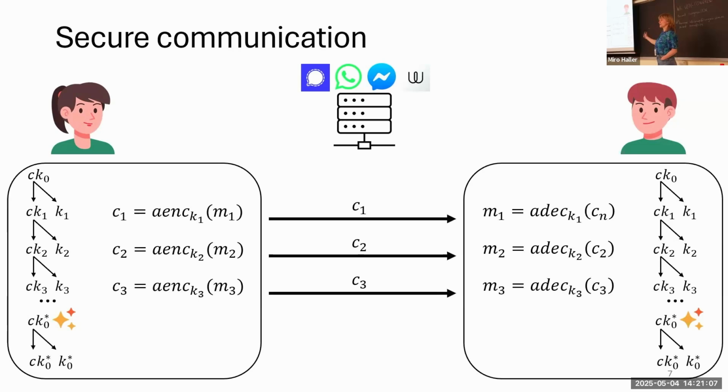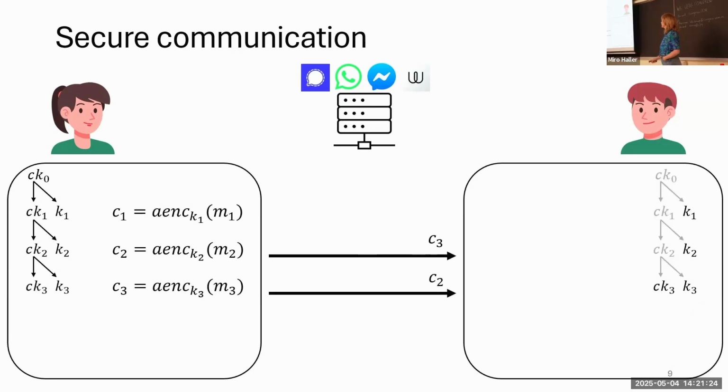Great. Now, this works very well if every ciphertext arrives in order. But what happens if, for instance, a ciphertext gets lost or two ciphertexts get reordered? Well, in case he receives the third ciphertext first, Bob will just derive his key chain until he arrives at the key which he needs for the third ciphertext.